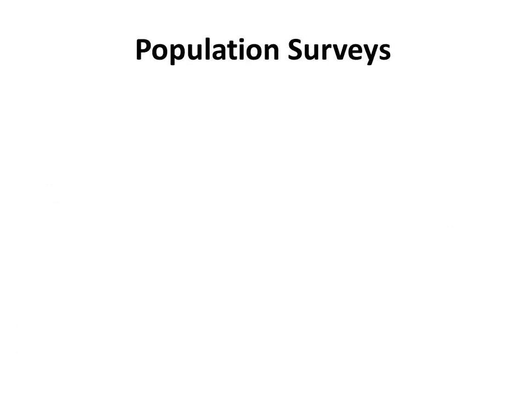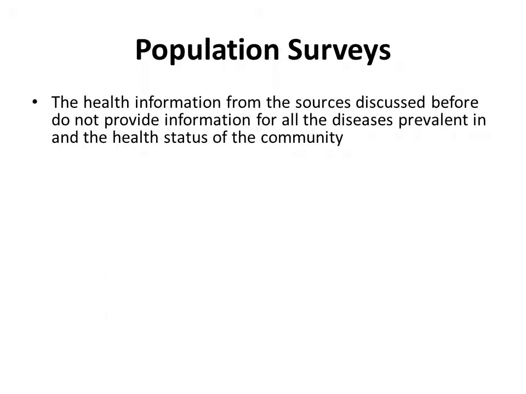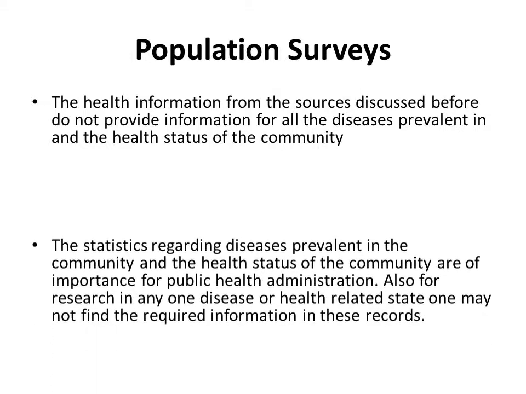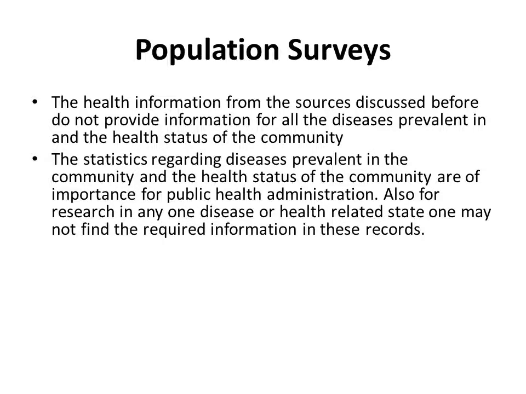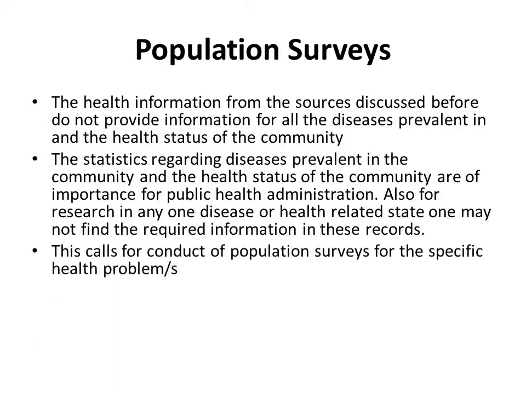Population surveys as a source of health information. The health information from the sources that we have discussed does not provide information about all the diseases which may be prevalent in the given community, and does not provide information about the health status of the community members. So the statistics regarding the diseases prevalent in the community, their distribution, and the health status of the community are very important for public health administration. And also, if research is required on any one disease which is not covered by these sources, then the information will not be found in these records. In such cases, there is a need for conducting population surveys.